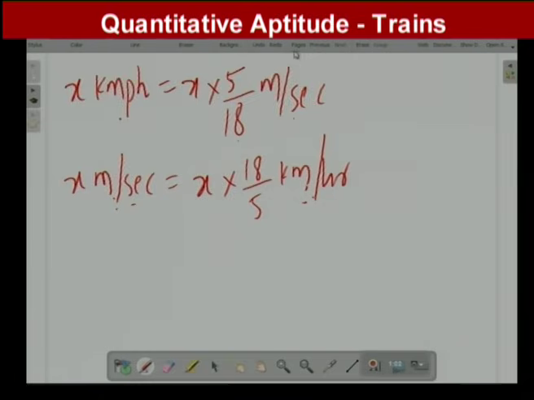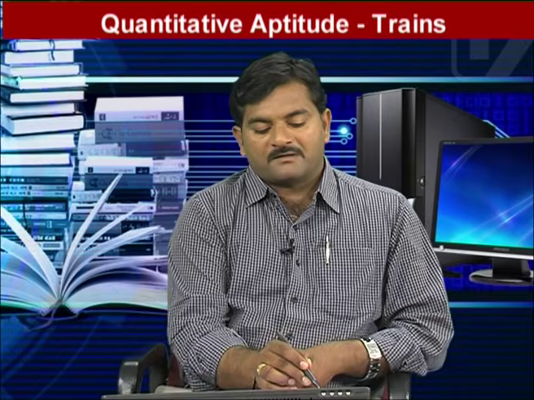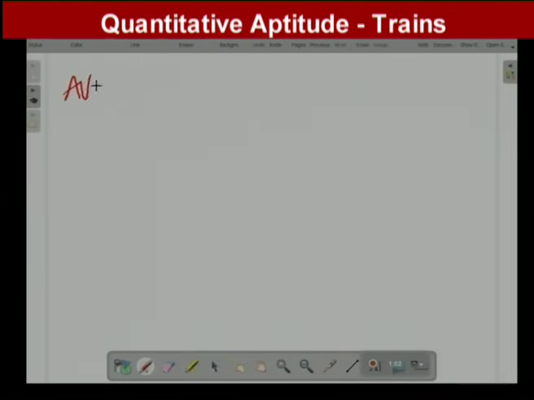Okay. So now we focus on one more definition before going to start the problems of trains. The next concept is two important definitions. One definition is average speed and the second definition is relative speed. We also discussed average speed and relative speed in time and distance. If you have an idea, then we look once again. So here the first definition is average speed.